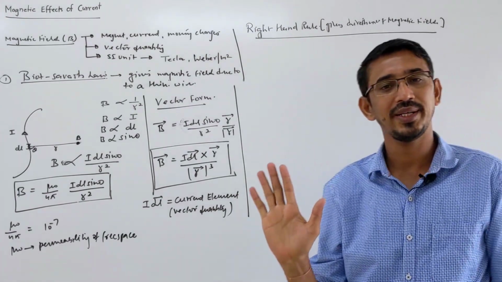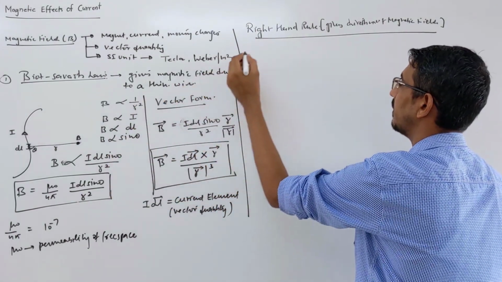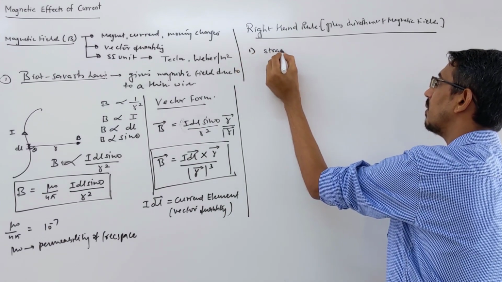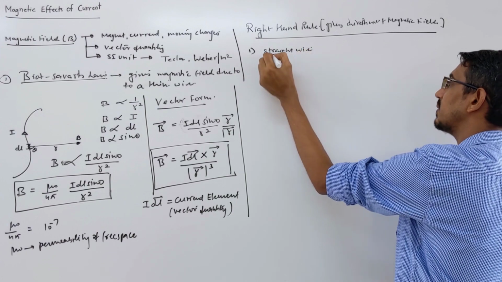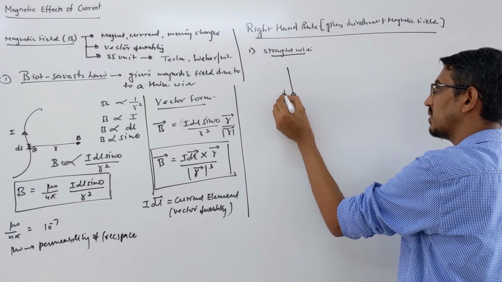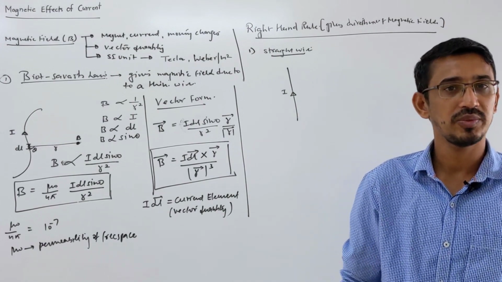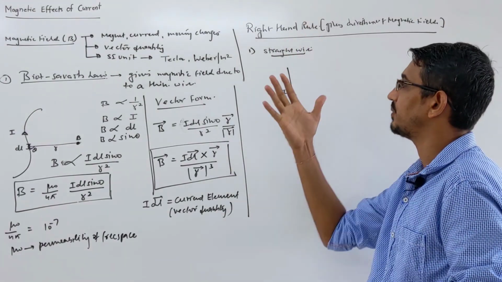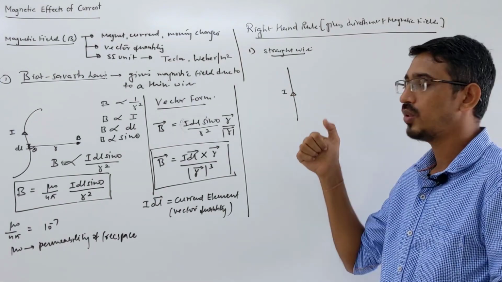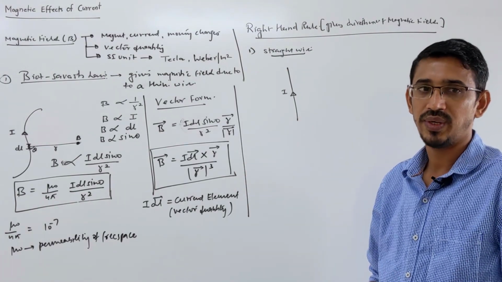So this is your right hand. What this rule says is, suppose first I have a straight wire like this, and some current is flowing, suppose upward. This is the direction of current. Then what is the direction of the magnetic field produced around this? This rule says that you grab your wire with the right hand, then your thumb shows the direction of the current, and the curling fingers show the direction of the magnetic field.